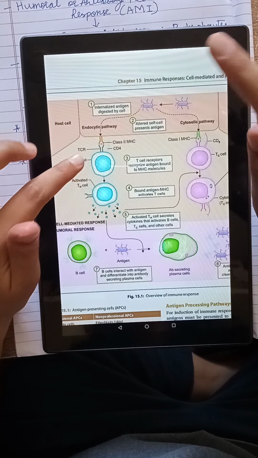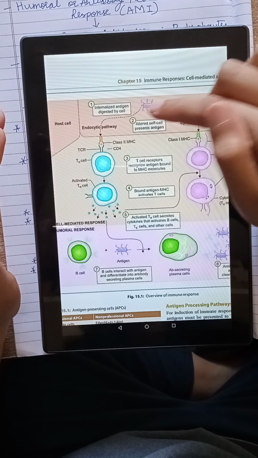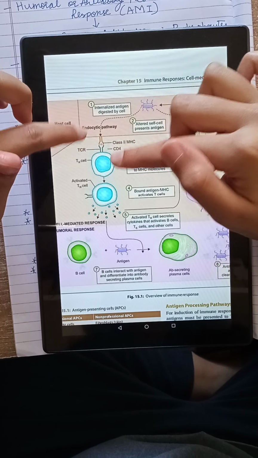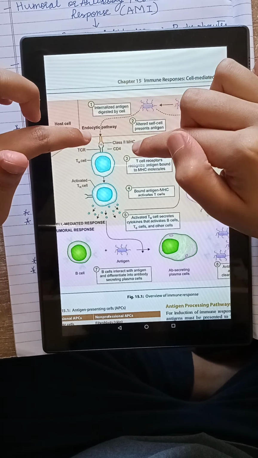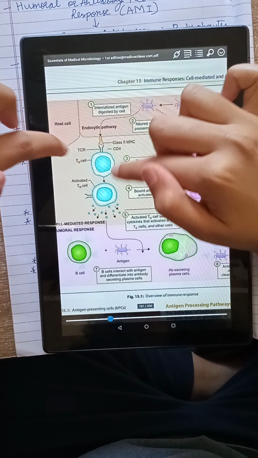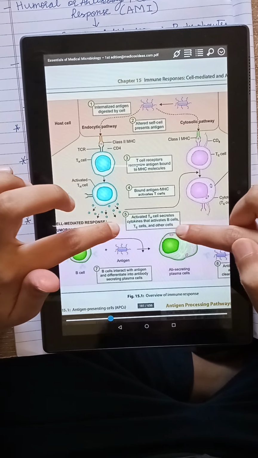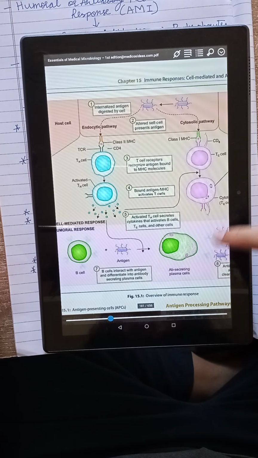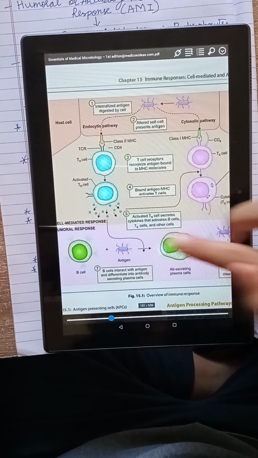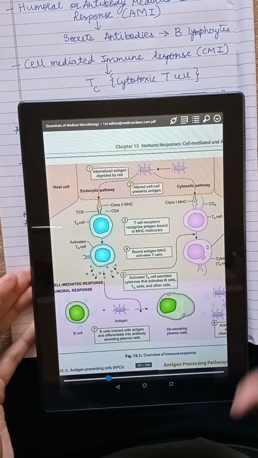Now, as I was telling, in the endocytic pathway, the antigen, that is the external bacteria, has entered the body. Then it is processed by the antigen presenting cells through the endocytic pathway, and it binds to the T helper cell through the class 2 MHC molecule, which binds to the T cell receptors and CD4 receptors. Now, the activated T helper cells secrete cytokines which activate the B cells and also activate the TC cells. TC cells are the major activators or principal cells of the CMI, as I explained.